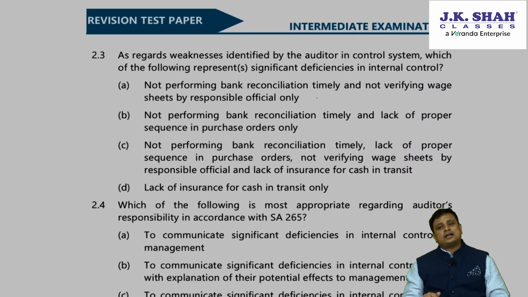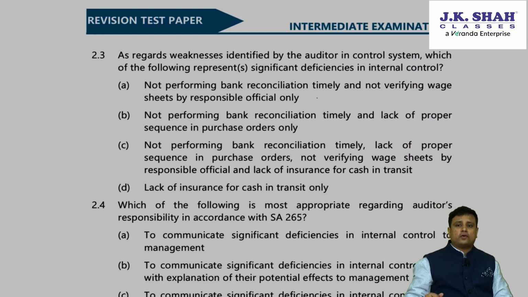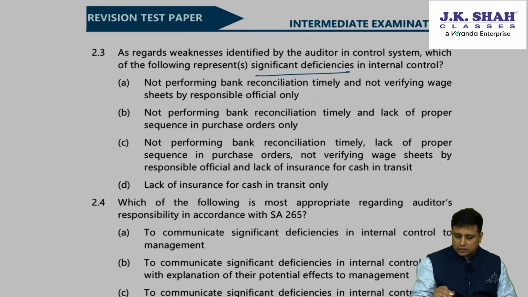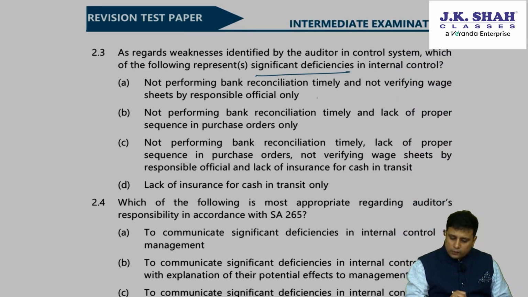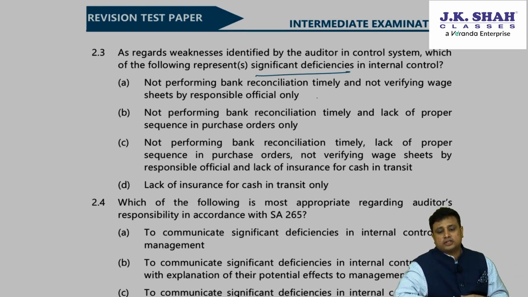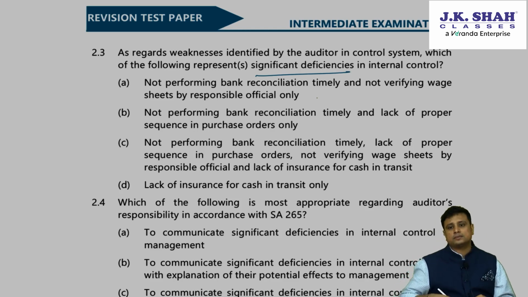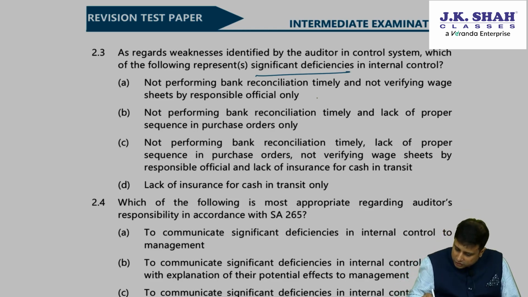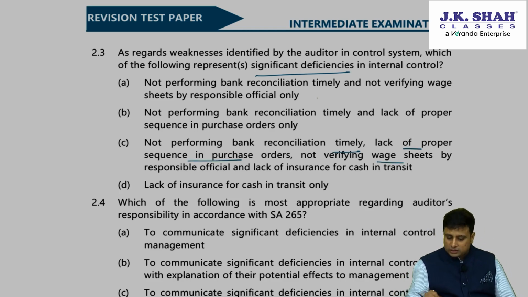As regards weakness identified in the control system, which of the following represents deficiencies in the internal control? Not performing bank reconciliation and not verifying wage sheets by the responsible official. Not performing bank reconciliation timely and lack of proper sequence. Not performing bank reconciliations timely, lack of proper sequence of purchase order, not verifying the wage sheets by the responsible official. All of these are significant deficiencies. Lack of insurance for the cash in transit only is not a deficiency in the internal control.